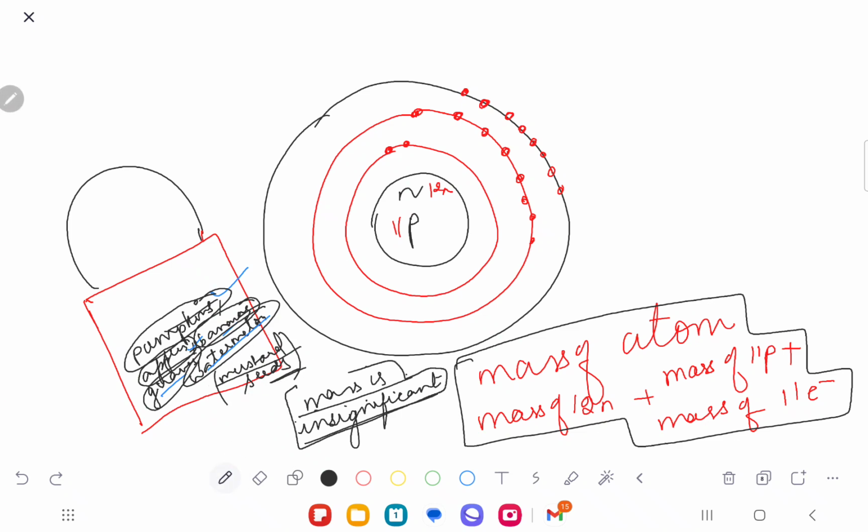When their mass is insignificant, what exactly would that mean?